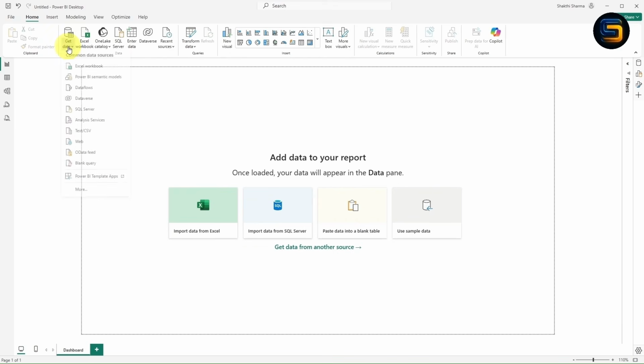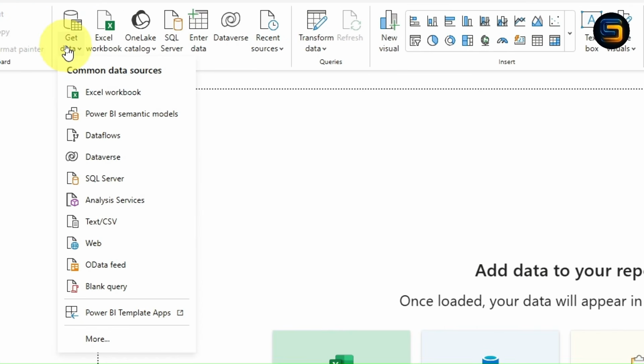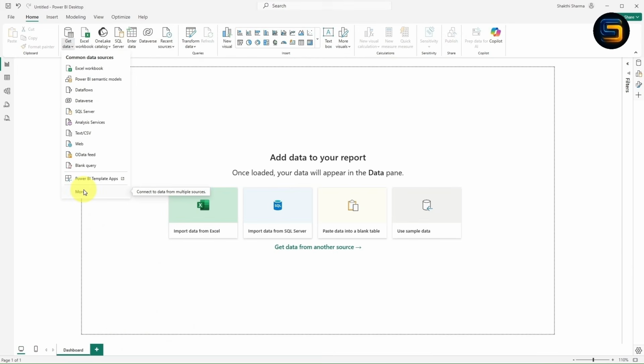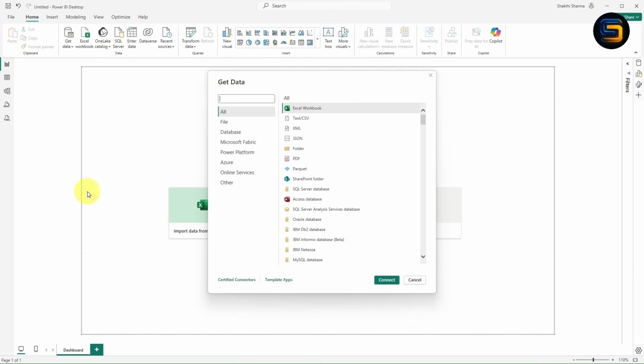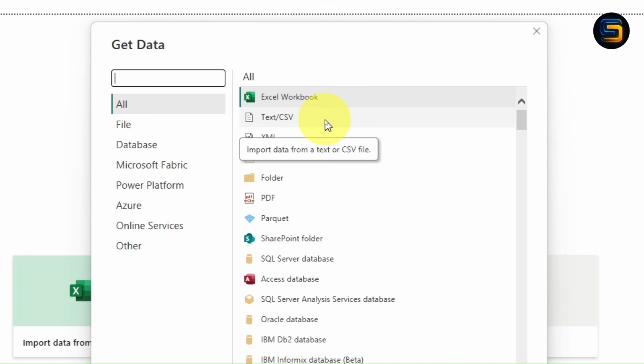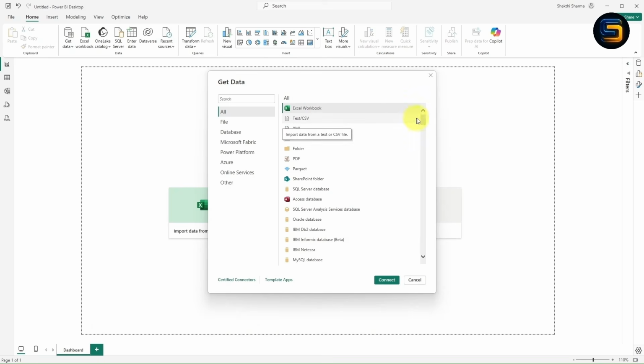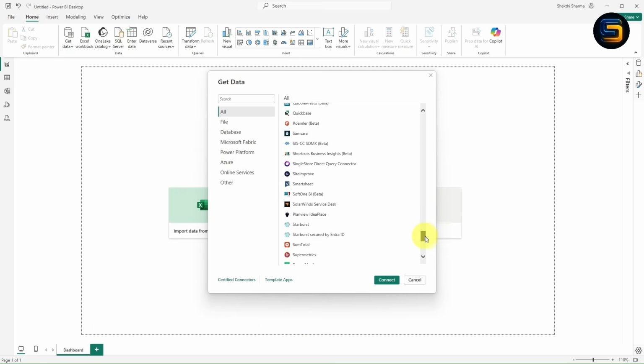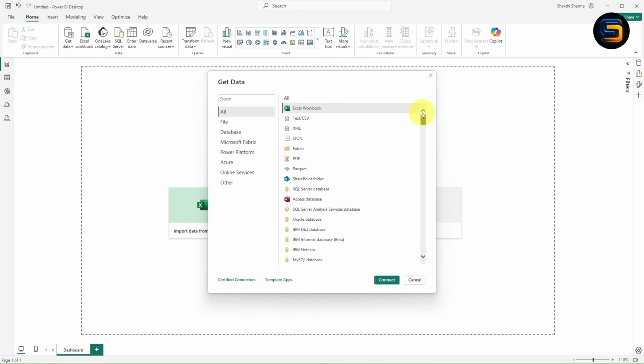Let me click on this get data option. Once you click on get data, these are the common data sources available: Excel workbook, text/CSV, web, and a lot more. Once I click on more, look at here guys. Now you will get one pop-up where you can see several data sources are available. Basically, Power BI has the capability of importing data from more than 100 data sources.